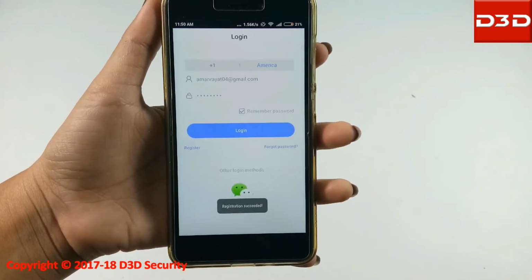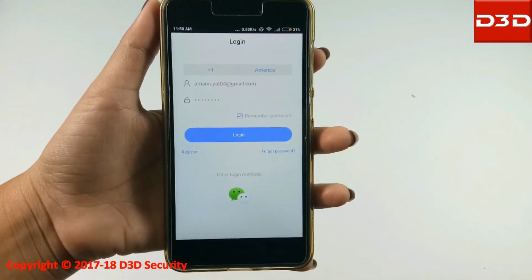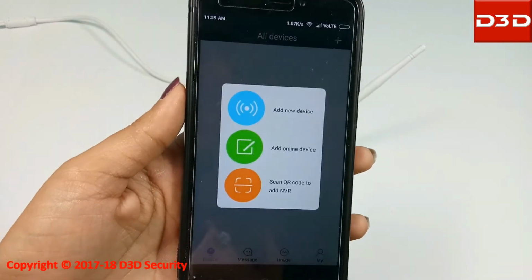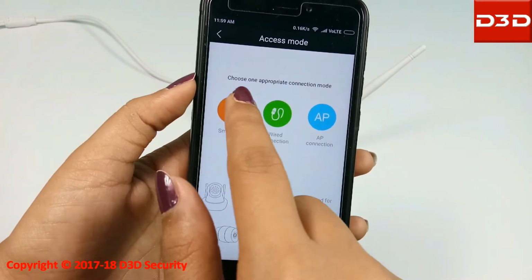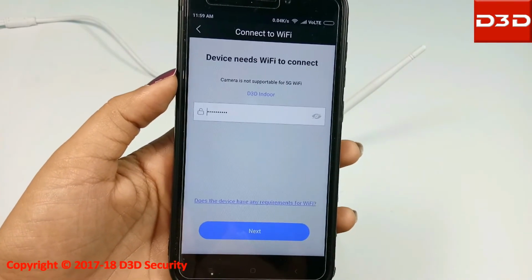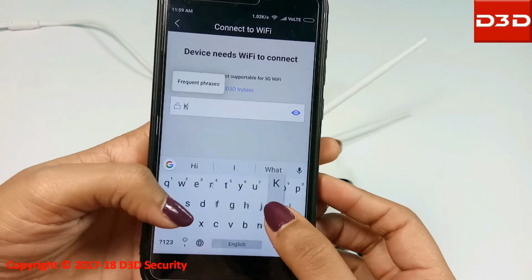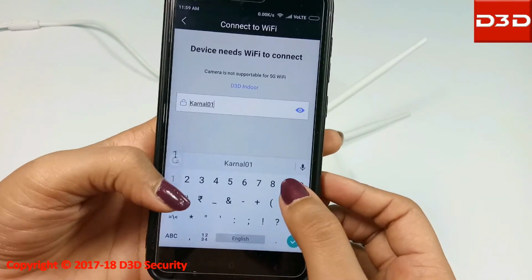Phone will automatically take your registered email ID and password. Now click on Login. Click on the plus sign to add camera, select Add New Device, click on Smart Link. Your home Wi-Fi name will be shown. Now enter your Wi-Fi password and click on Next.